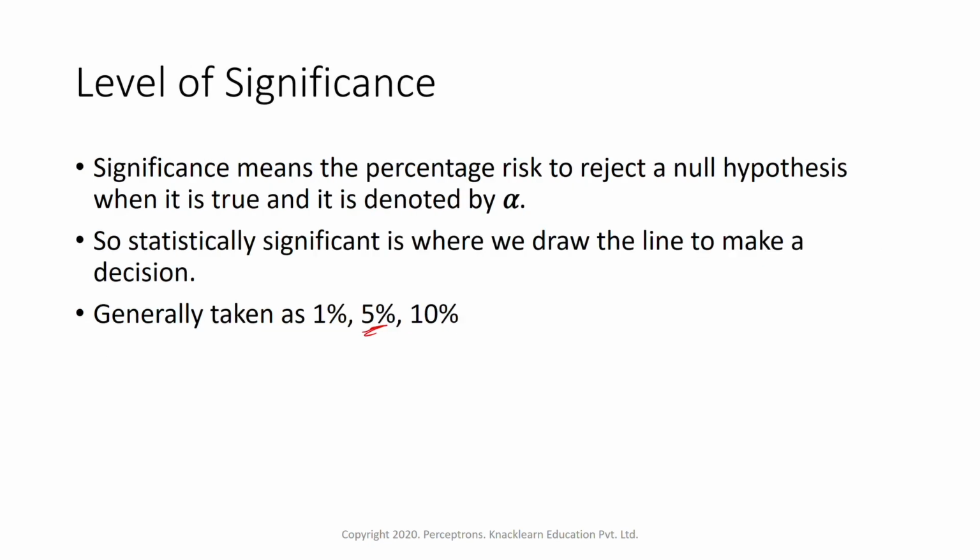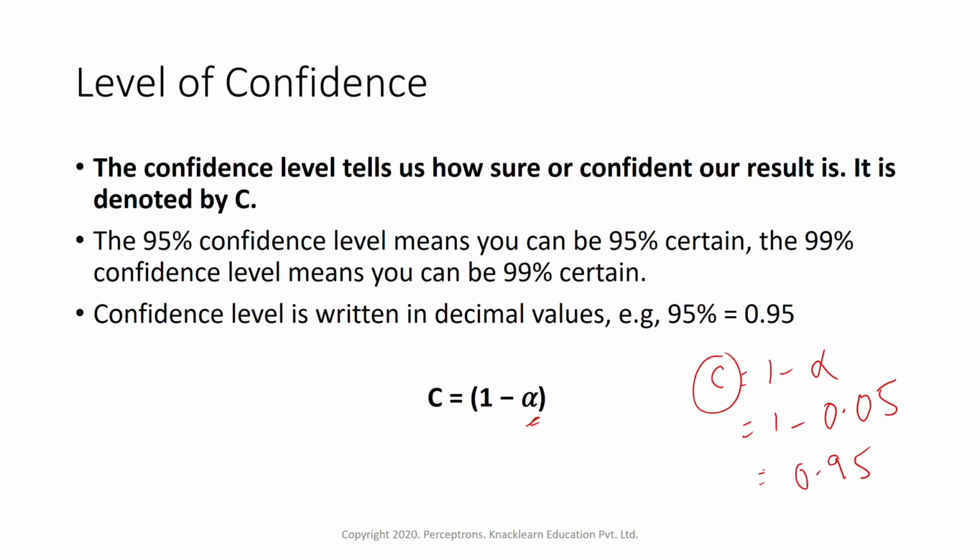Based on the type of problem we are working on, we have to set the significance level. For medical scenarios, critical scenarios, the level of significance can be taken as 1%, or 5%, or 10%, or 8%. If the level of significance is taken as 5%, then the level of confidence is going to be 95%. If it is taken as 1%, then the level of confidence is going to be 99%. So it is given by 1 minus alpha.